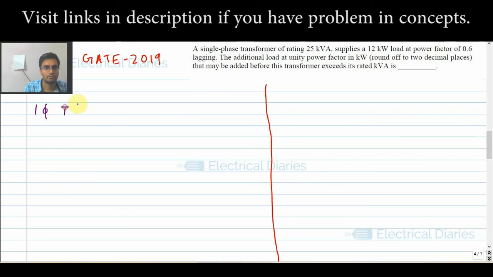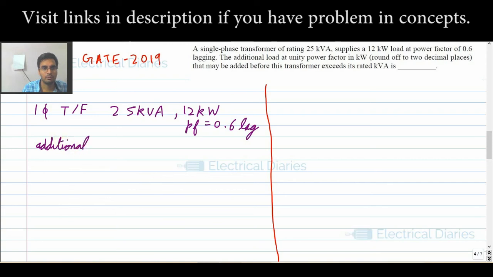A single phase transformer, rating is 25 kVA, supplies 12 kilowatt of load at power factor equal to 0.6 lag. Now I have to find the additional load at unity power factor.